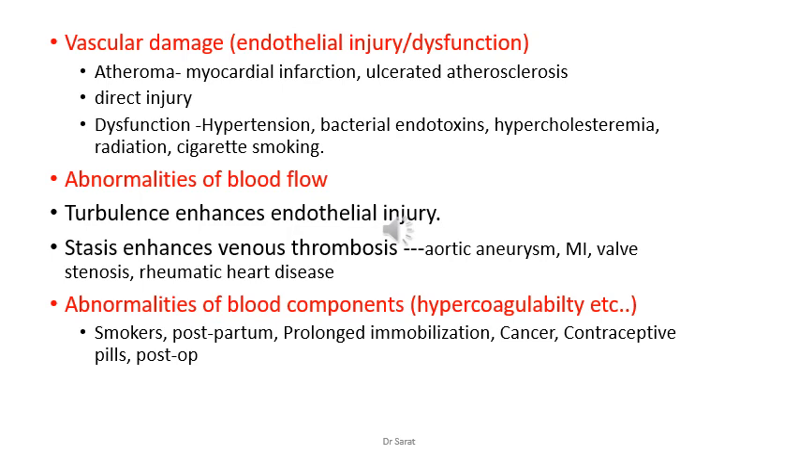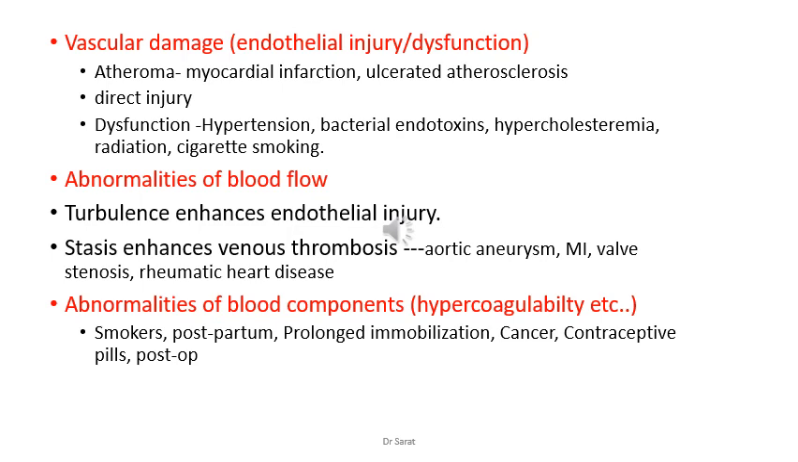First one is vascular damage, the endothelial injury or dysfunction. Atheroma or atheromatous plaques, as I mentioned earlier, is the main reason for vascular damage to occur, which can initiate a thrombosis. It can be in myocardial infarction or an ulcerated atherosclerosis. In all these conditions, clots can occur. Then a direct injury, maybe of the blood vessels, maybe after a surgery or some treatment procedures. There is a direct injury which causes a kind of clotting inside the blood vessels.